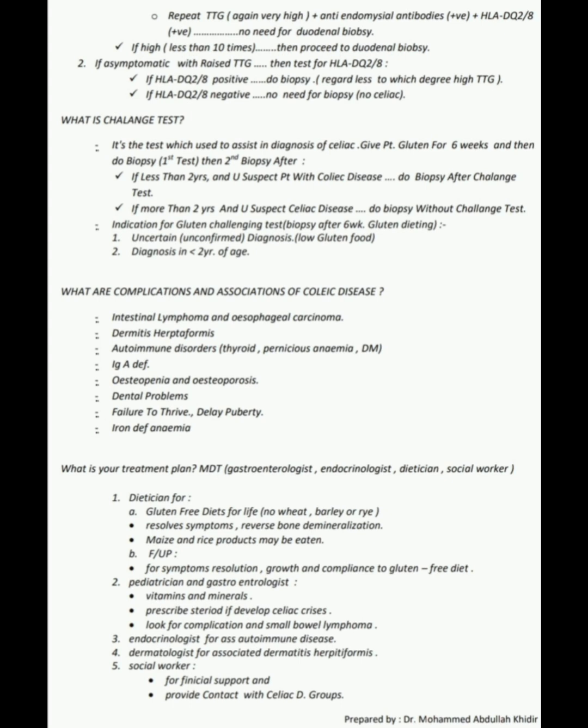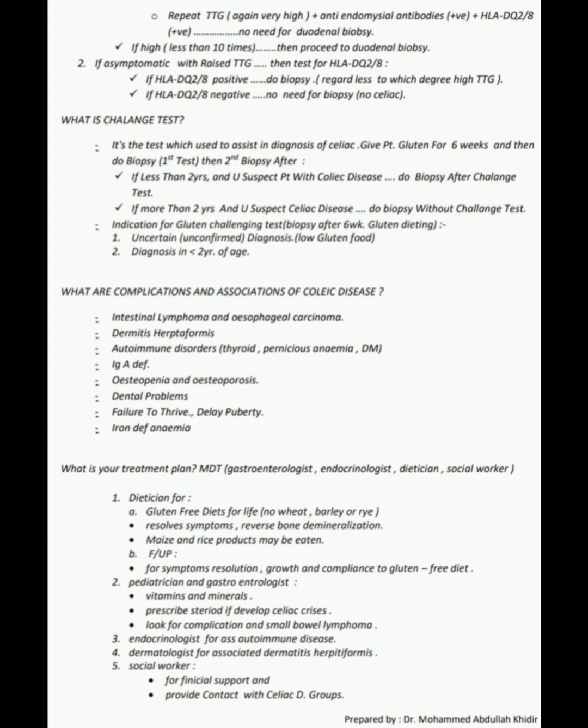What is challenge test? The challenge test is the test used to assist in diagnosis of celiac: give the patient gluten for 6 weeks and then do biopsy. First test, then second biopsy. If less than 2 years and you suspect the patient has celiac disease, do biopsy after challenge test. If more than 2 years and you suspect celiac disease, do biopsy without challenge test.